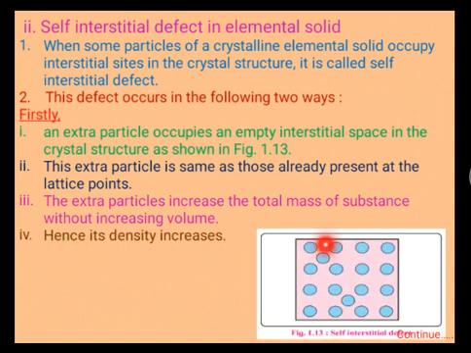In this case, this is an extra particle. This is also an extra particle present in this regular arrangement of the crystal structure, and therefore extra two constituent particles are present in the crystal lattice of the same type as the constituent particles. Therefore the density increases, volume remains the same, with increasing mass of these substances.